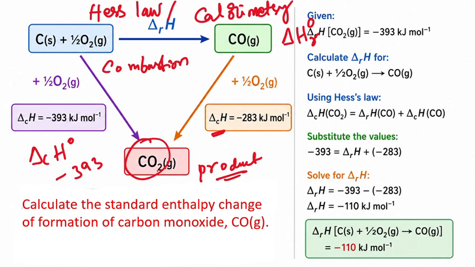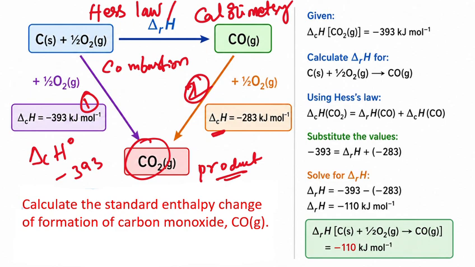the standard enthalpy of formation of carbon dioxide by route 2 and route 1. So by using this data, the formation of carbon dioxide by two routes, we can calculate the enthalpy change. So we can calculate the enthalpy change of carbon monoxide. So what is given and how to use Hess law here? Now let me discuss here.